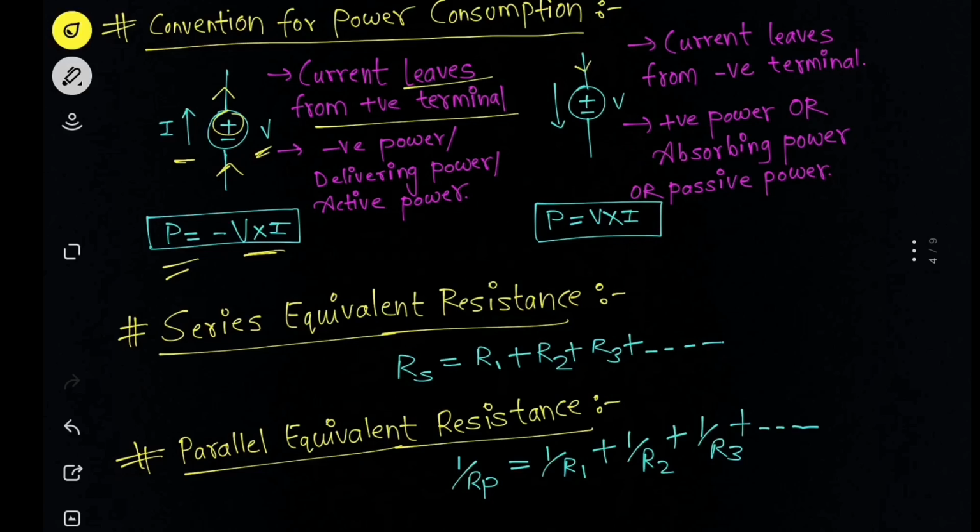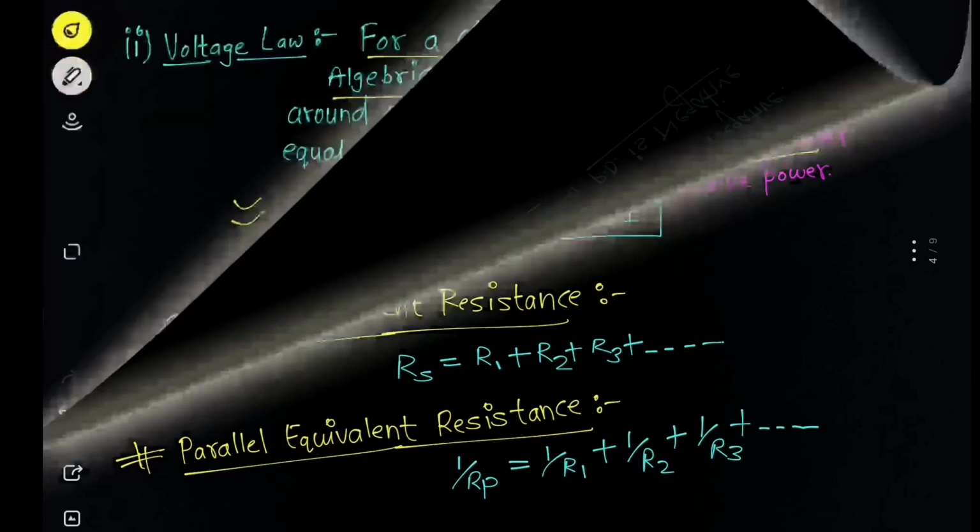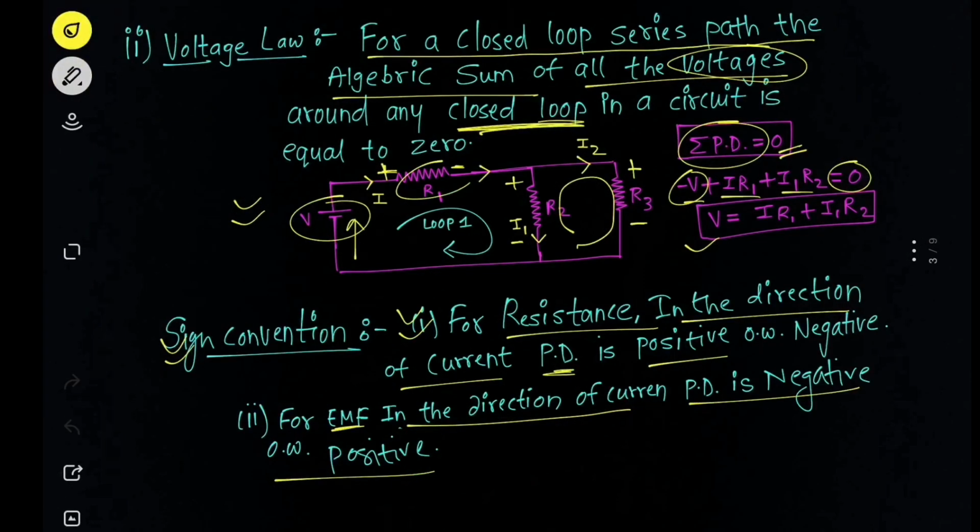But in this second case you will see the direction of current, it is leaving from the negative terminal. So this kind of power, while calculating, we'll say is positive power or absorbing power. Like in the previous diagram you will see resistance. In resistance we write the sign positive, negative according to the direction of current.